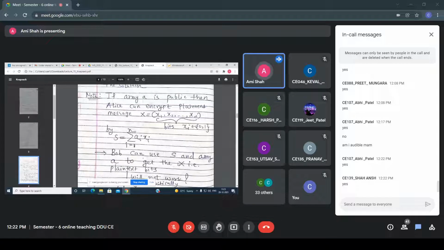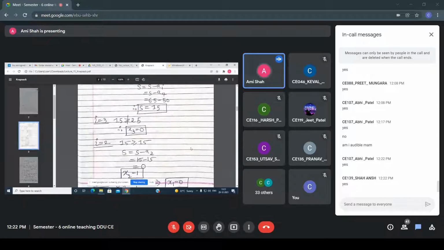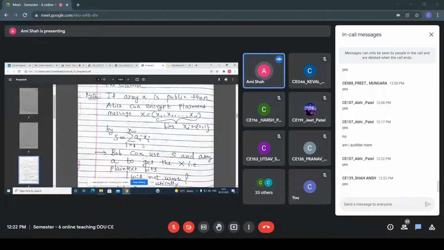See, again, I tell you, everyone. So here in this case, A is public, and let's encrypt the message, right? So now what the Bob will do? The Bob can use this S. So see, first of all, some X message is there, with the help of A is public. So with the help of this X and A, what the Alice will do? Encrypt the message. So S becomes a ciphertext, everyone.